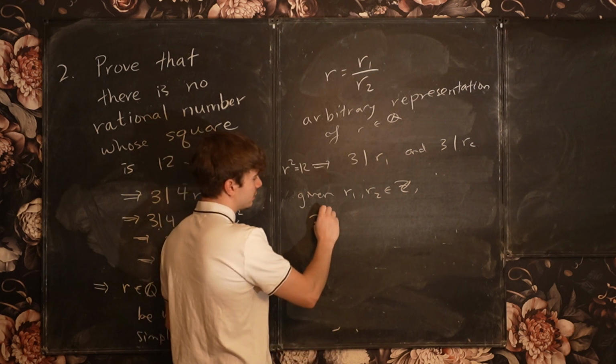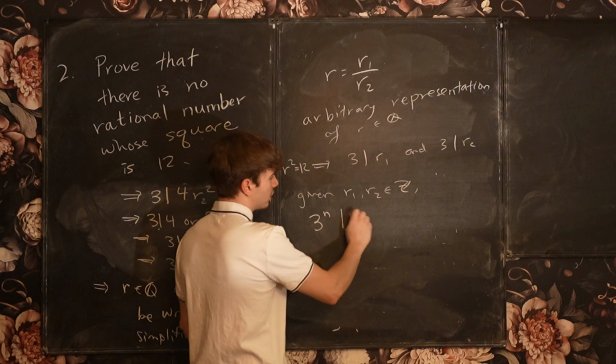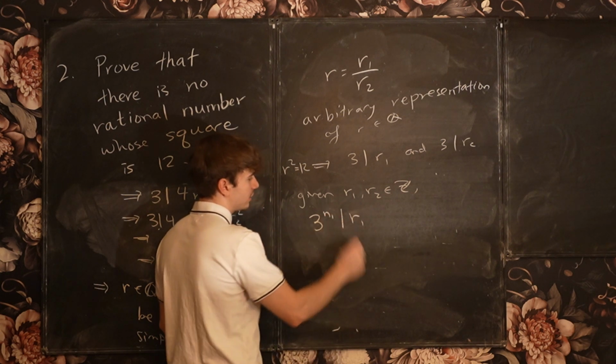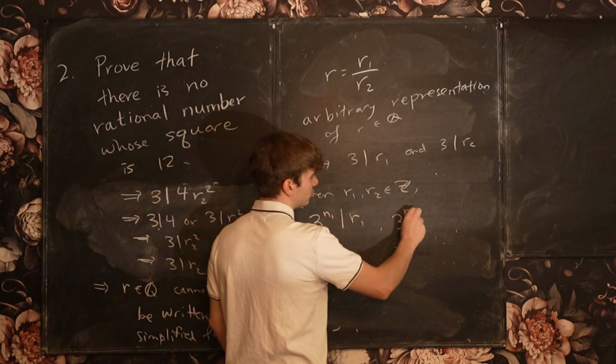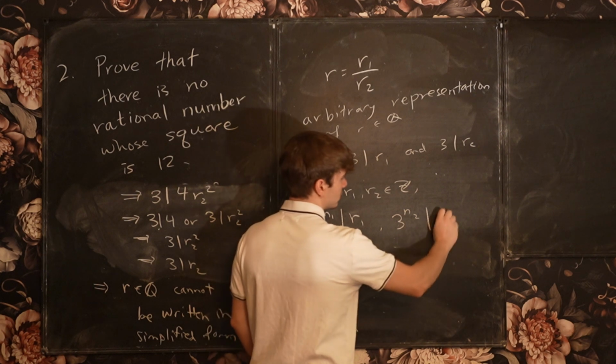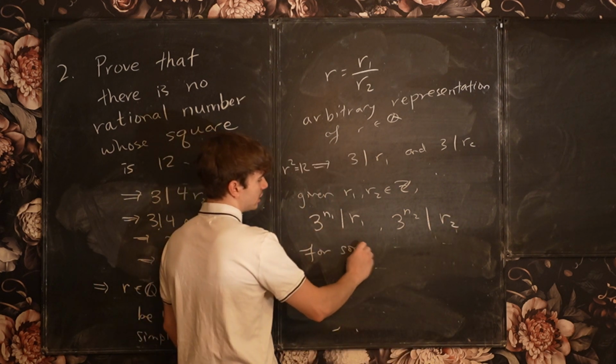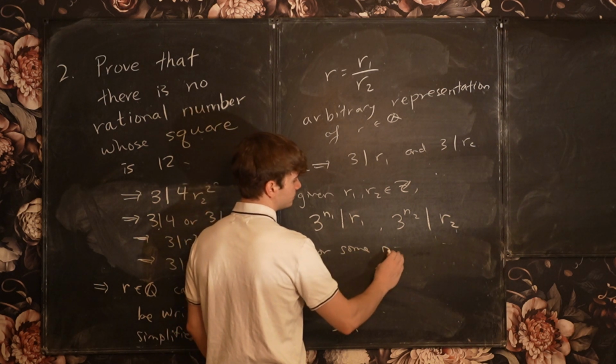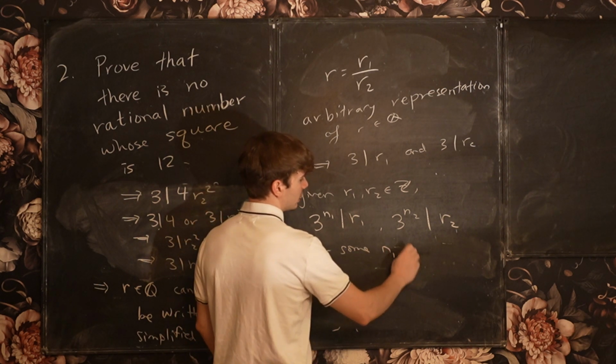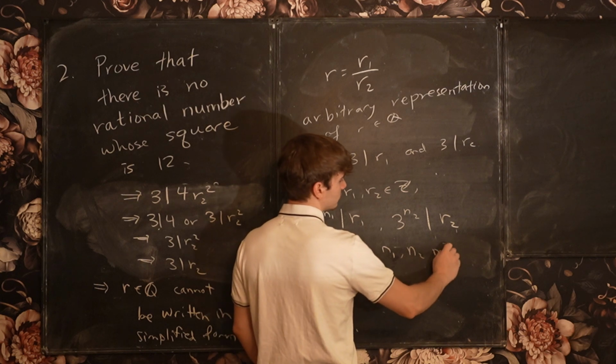3 to the n1 divides R1, and 3 to the n2 divides R2 for some n1, n2 maximum, okay?